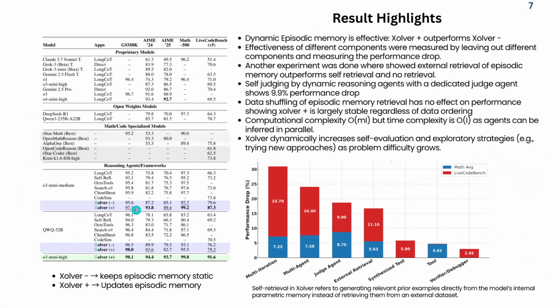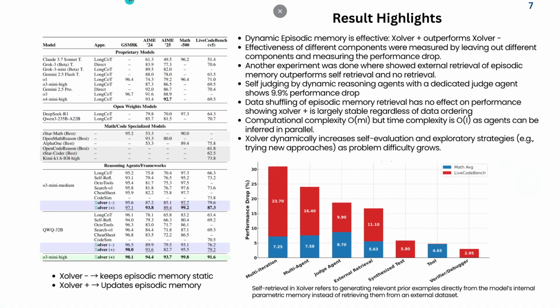Here we can see Xolver plus performs 97.1 in GSM8K. That's more than O1. O3 medium, we know, is a lower tier model, so let's go for the open source one. I think these are the most interesting. QwQ scores 98, O1 is 96.